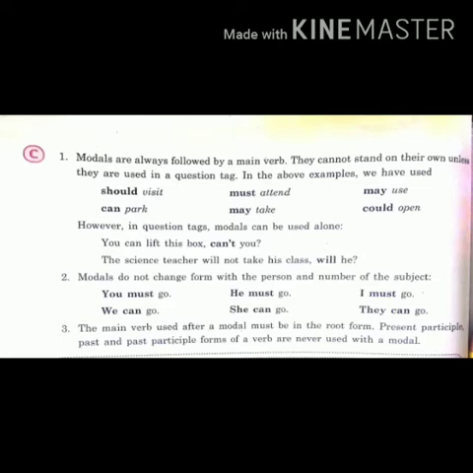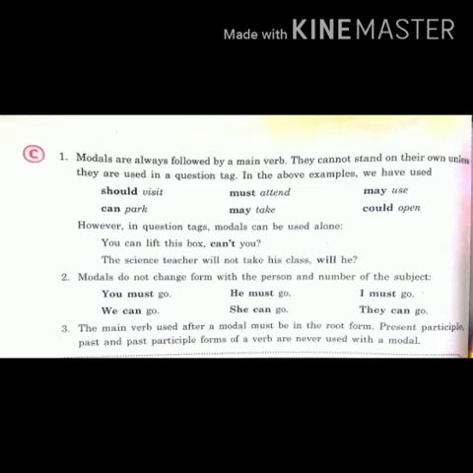So what have we learnt up to this point? Normally modals are followed by a main verb. In question tags, however, they can be used alone. Modals always have the same form. The main verb used after a modal is always in the root form.